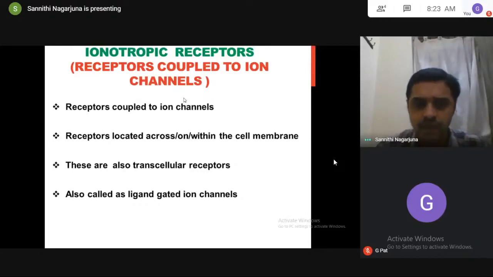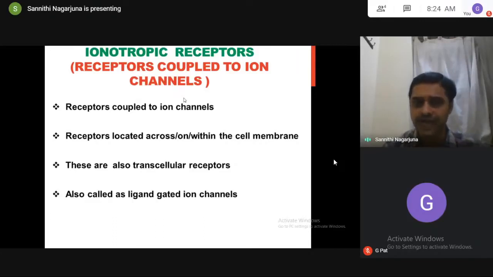So previously, the receptors coupled to G protein. Now, the receptors coupled to ion channels, which are called ionotropic receptors. So coming to the location of these receptors also, located on the cell membrane,